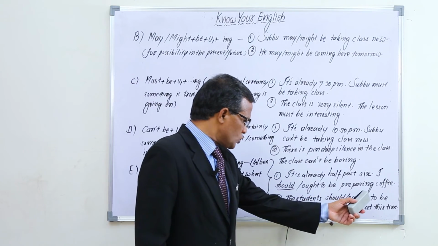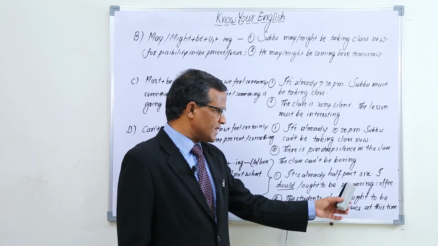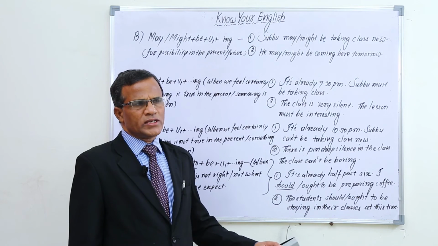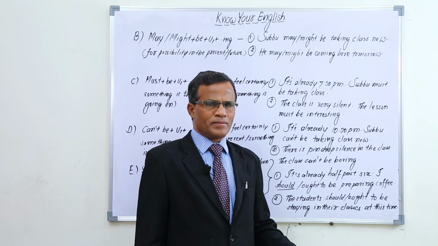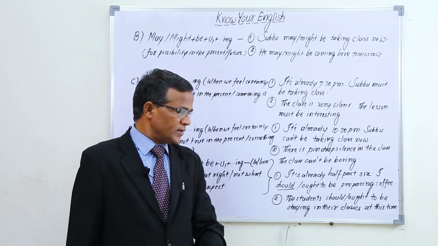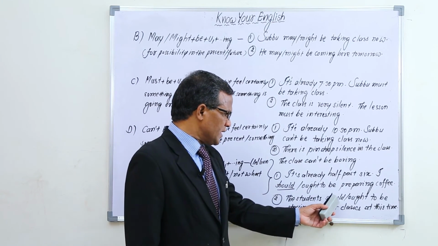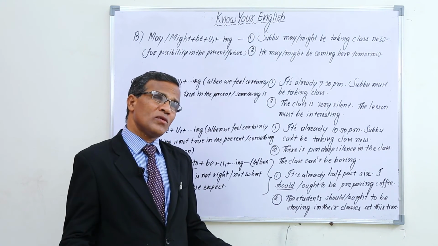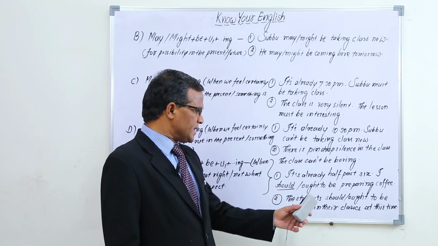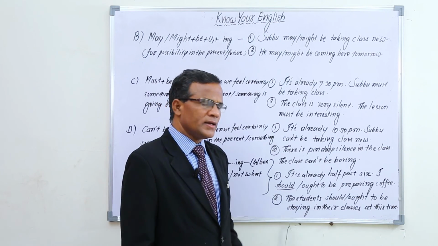The students should be staying in their classes at this time. Usually children stay in their classrooms at this time, but they are playing outside today. So then we say the students should be staying in their classes at this time. Why are they playing outside now? When we get a doubt like that, we generally use this sentence.